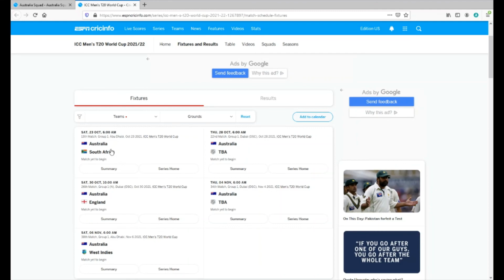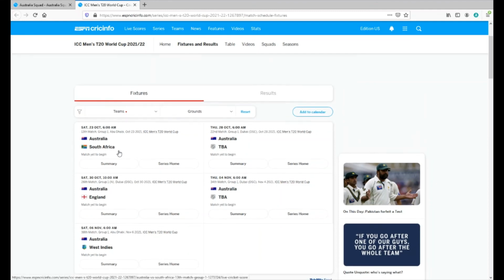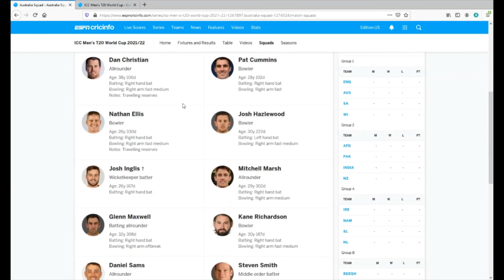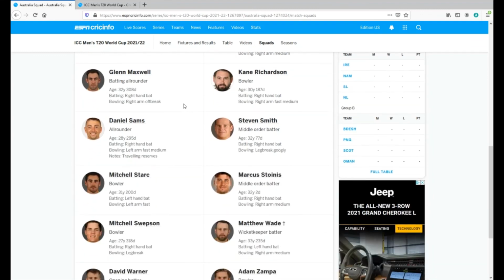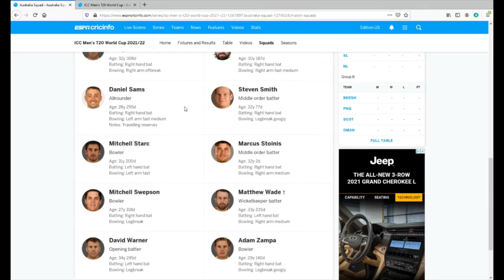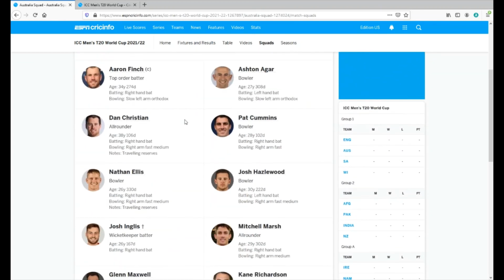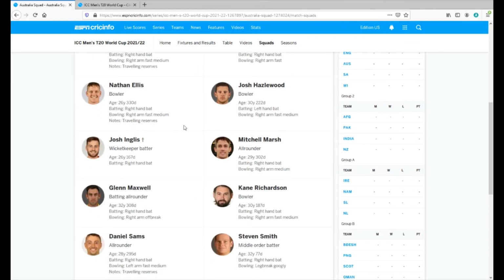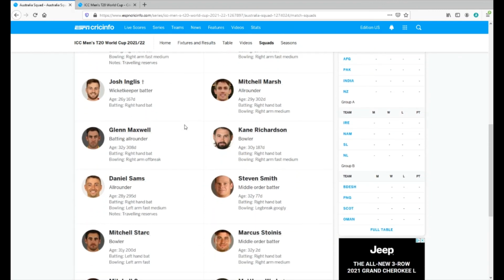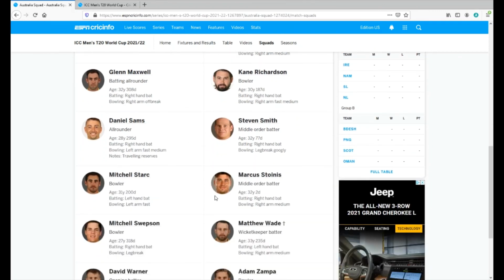it's starting on the 23rd for Australia. We're going to see how these boys perform, and these are the guys that have been selected to represent their nation, and it's a solid group of guys. It's definitely a solid group of players that can create some good moments for their team, and they have a track record. I mean, absolute match winners on this squad, so it's going to be interesting.